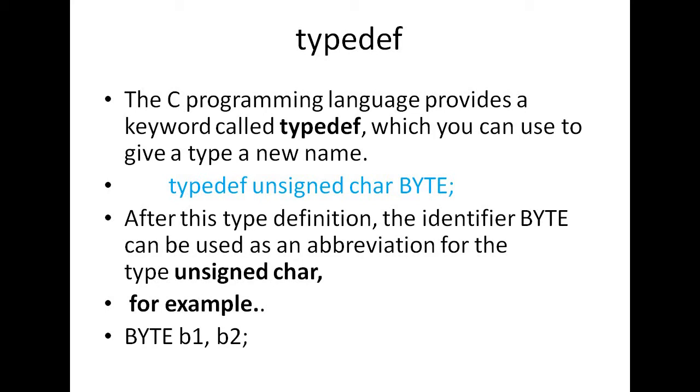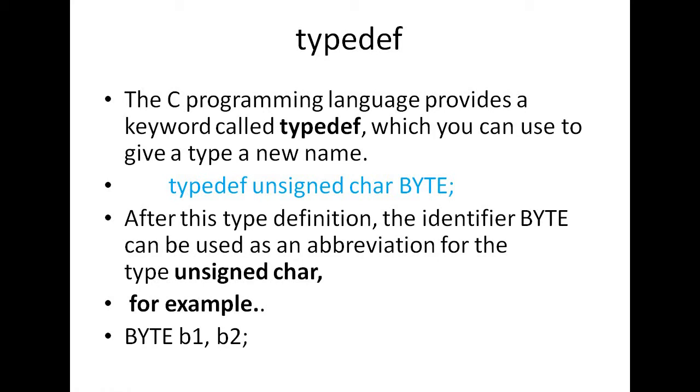So let us look at the syntax of typedef: typedef unsigned char byte. Let us carefully understand the meaning of this line. Typedef is a keyword, and with the help of typedef we are creating the duplicate.